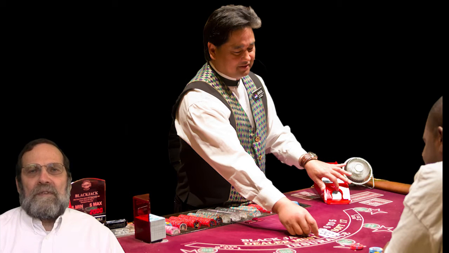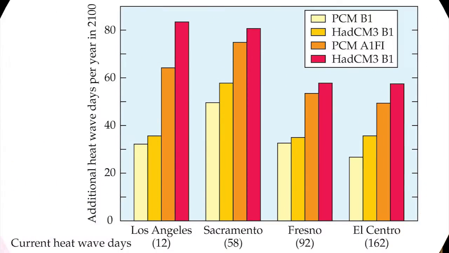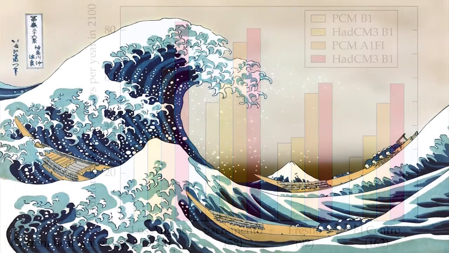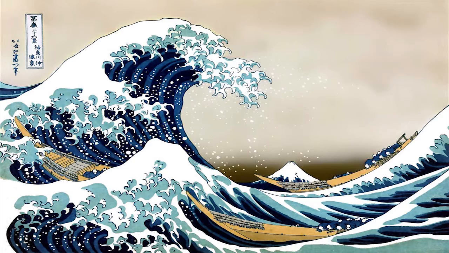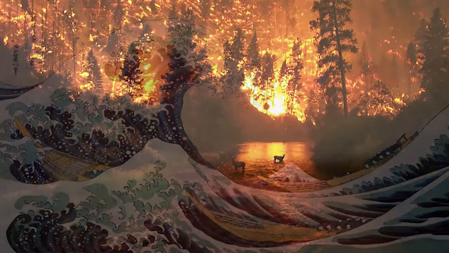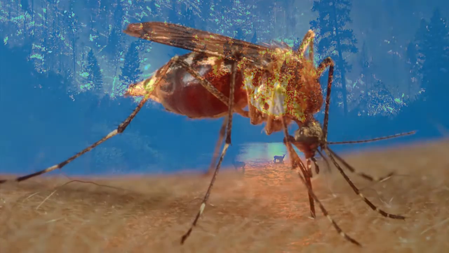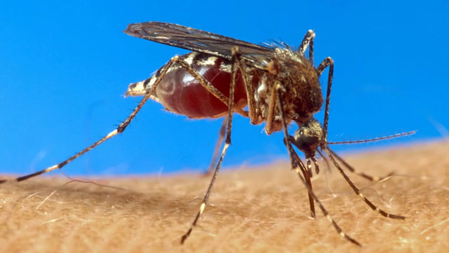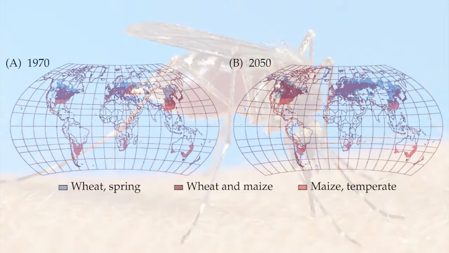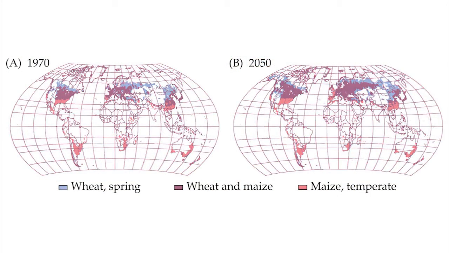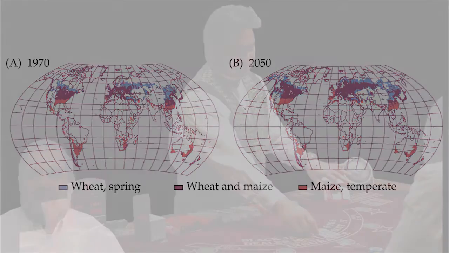Global climate change will influence human health and well-being. For example, heat-related deaths will mount as heat waves become more severe. Rising sea levels will threaten coastal populations and their fresh water supplies. Greater severity of storms and forest fires will put more people at risk. Certain insect vectors that carry human diseases will extend their ranges to higher latitudes and altitudes. Warmer temperatures and altered precipitation patterns will shift food production.